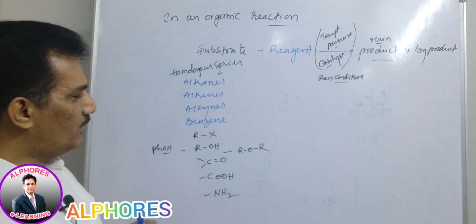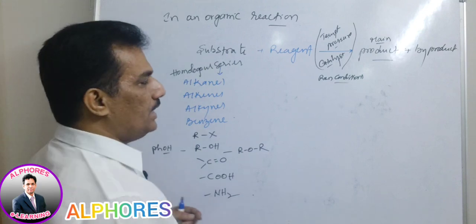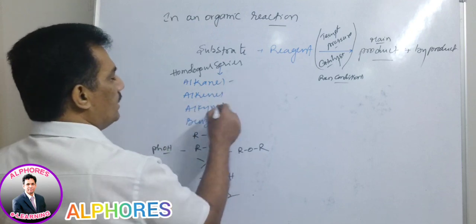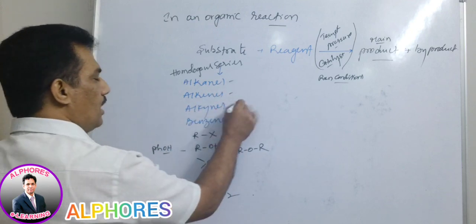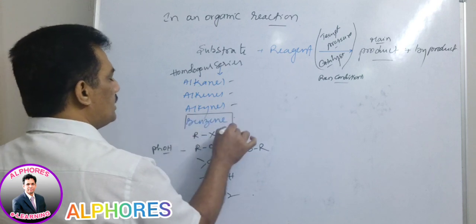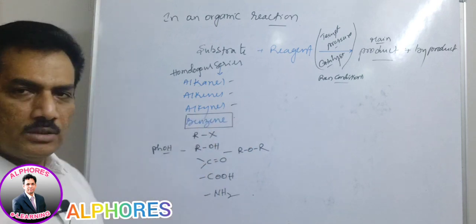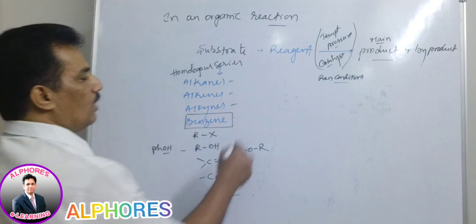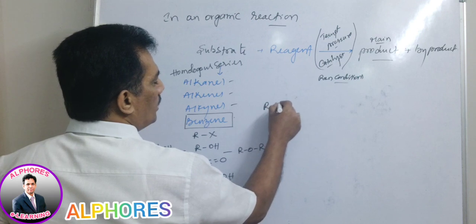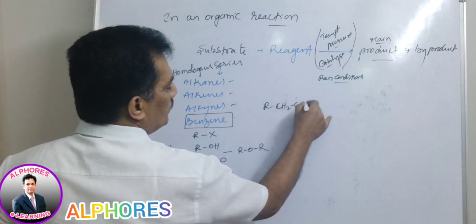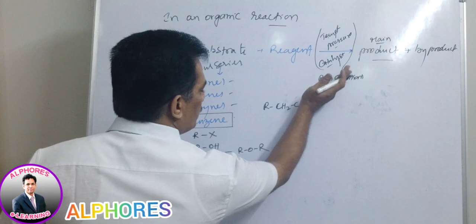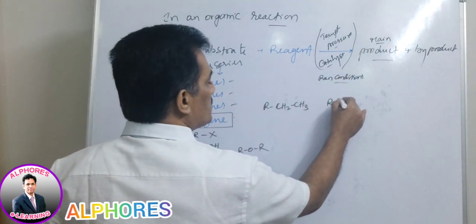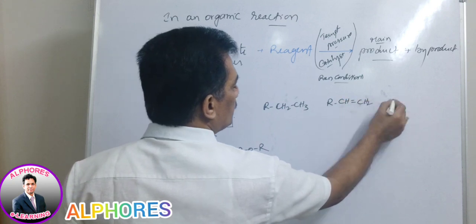Let me give one key point here. We are studying these compounds in the same order. After going through alkane, we go through alkene, then alkyne. We will keep benzene separate because it is an aromatic compound. It is a hydrocarbon, but an aromatic compound. Alkanes can be represented as R-CH2-CH2-CH3, and alkenes can be represented as R-CH=CH2.